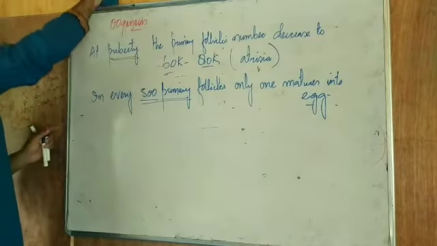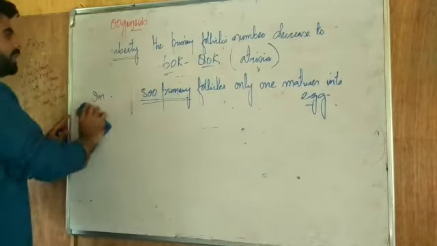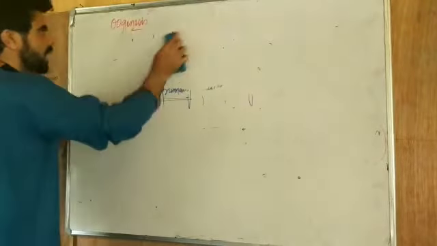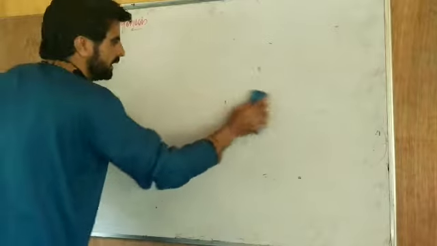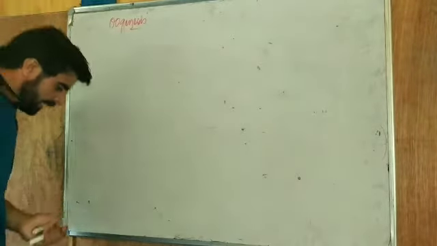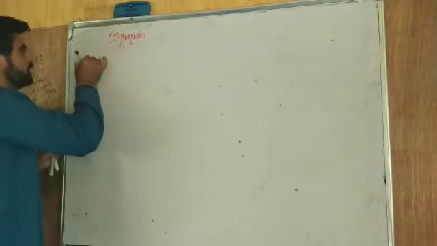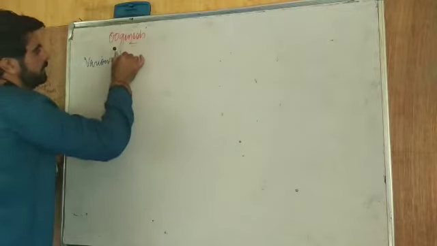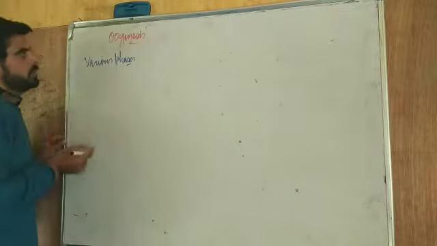Now, this process of oogenesis takes place in various phases, like we have in spermatogenesis.